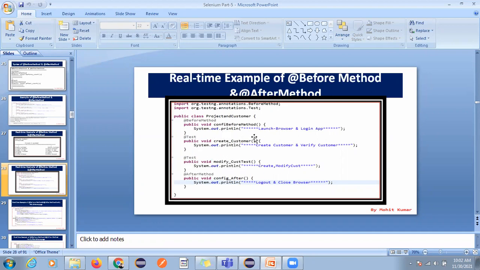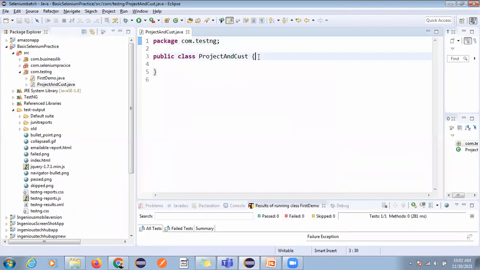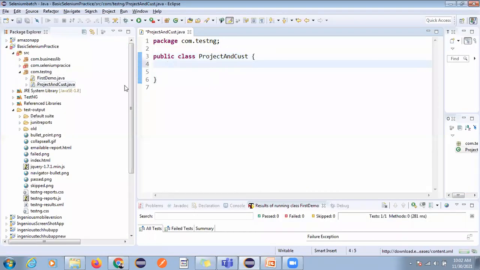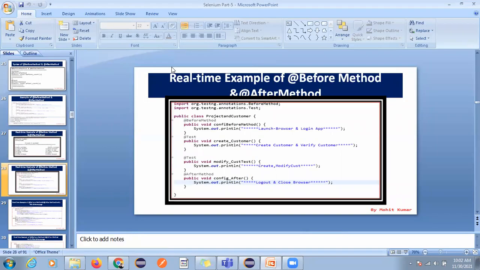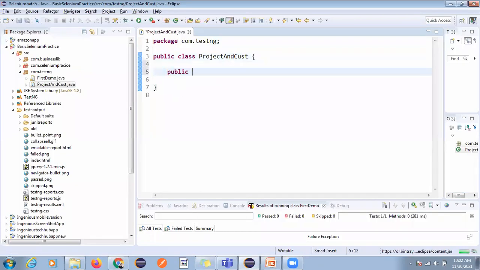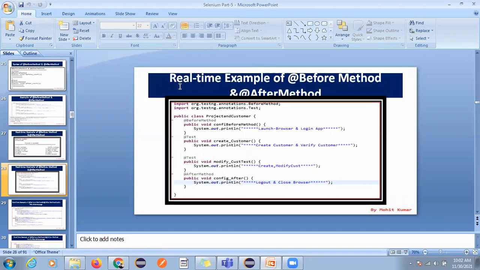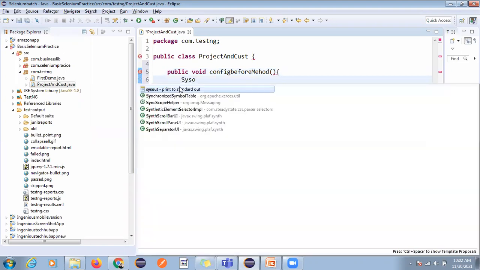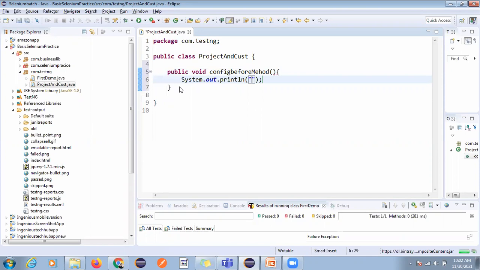I have already given you many examples, right? In all the previous test cases, you should not use the main method in real time. So it is better to use TestNG only from today onwards, because you will work on TestNG only. So for before method, here: public void configBeforeMethod. You can write any name here, no problem. Here I am just writing the dummy things. We can implement the same code, or I will show you today only.